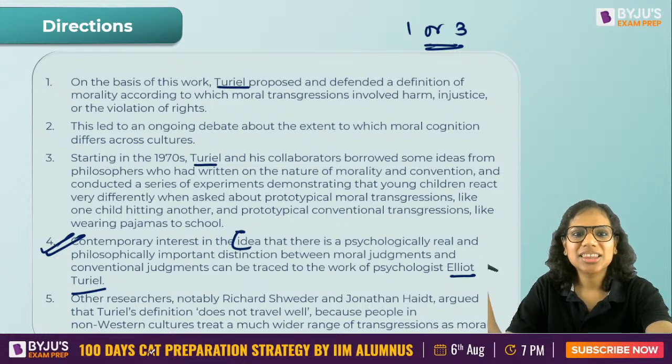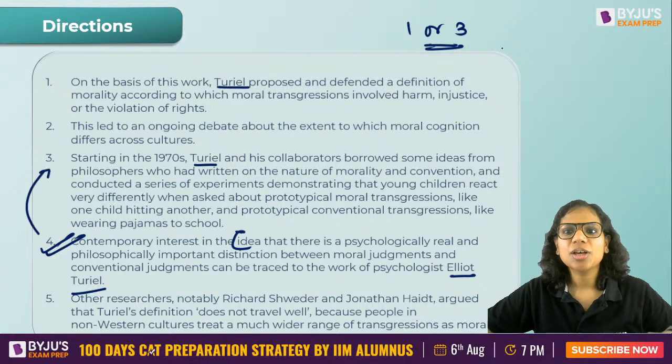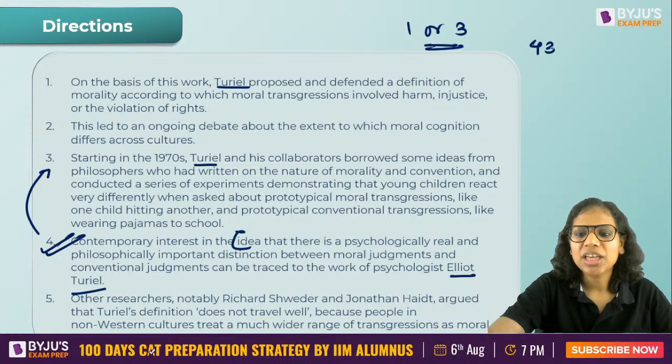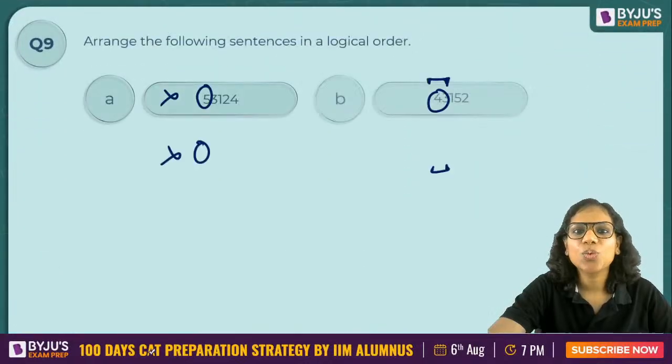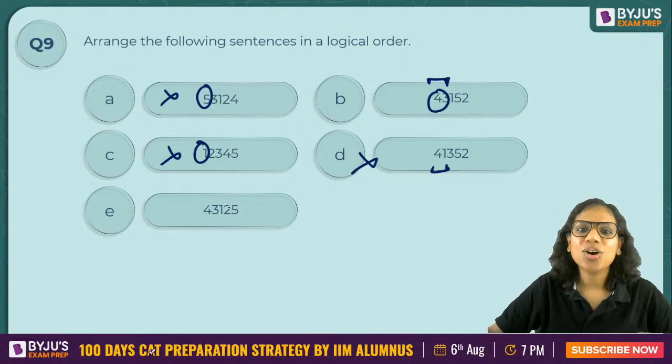4, 3. Absolutely correct. 4, 3. Because what he did is elaborated in 3. Okay, so 4 and then 3. That helps me eliminate one more option. So I have eliminated D here. Now, all that remains is deciding the placement of 2.